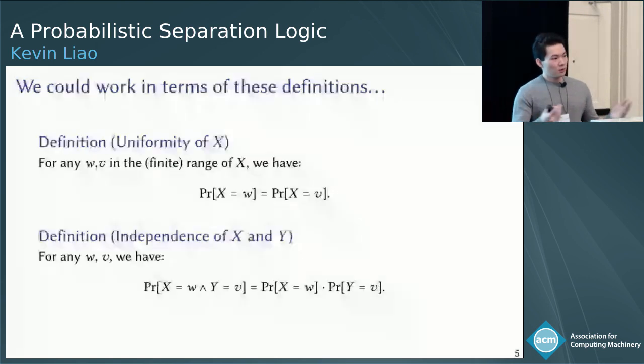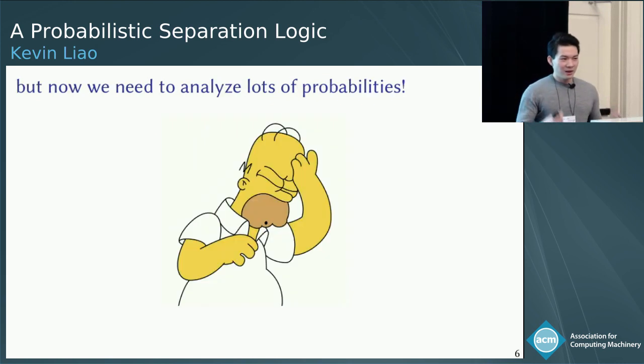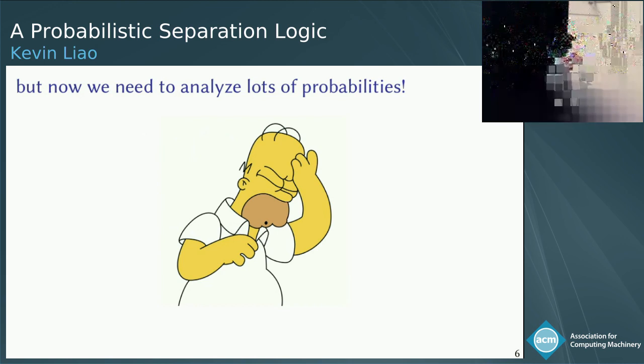Now, of course, to show perfect secrecy formally, we could work in terms of these definitions, saying what it means for a random variable to be uniform, or what it means for two random variables to be independent. But now we need to analyze a lot of numeric probabilities, and this in turn can make verification very painful.